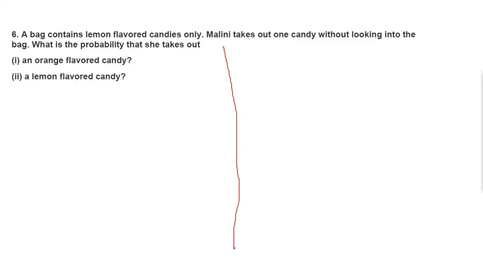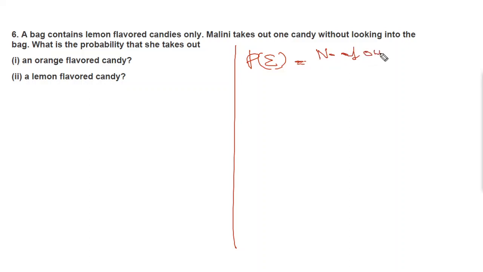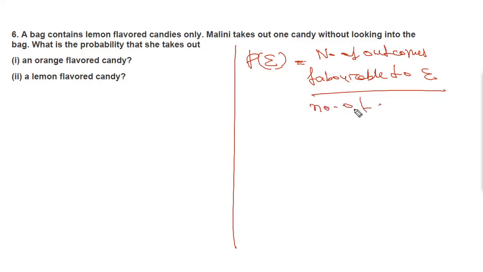First of all, we know the formula: P of E is equal to the number of outcomes favorable to E divided by the number of all possible outcomes. Now we'll move to part (i).